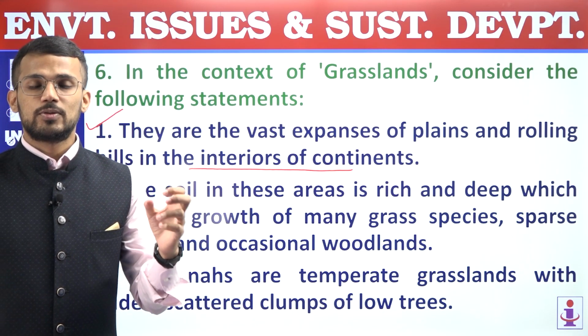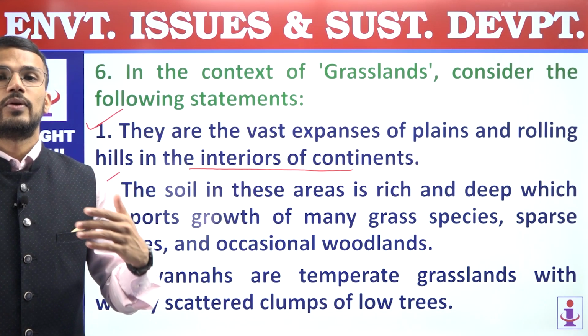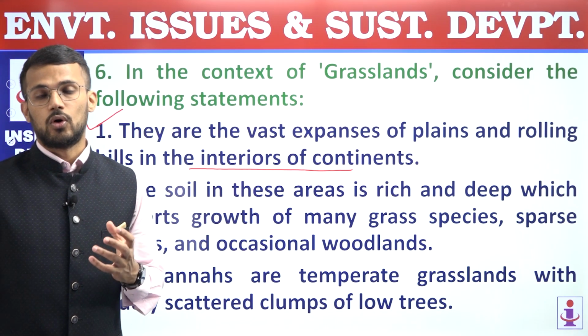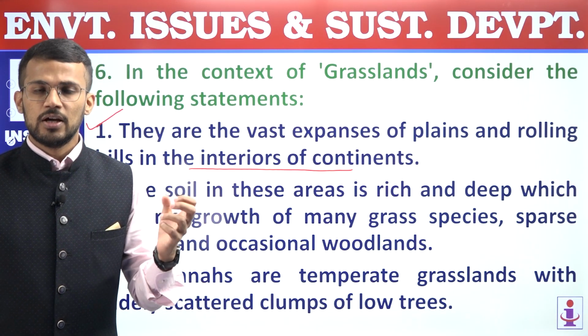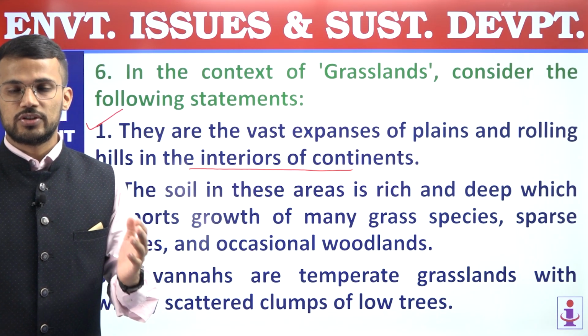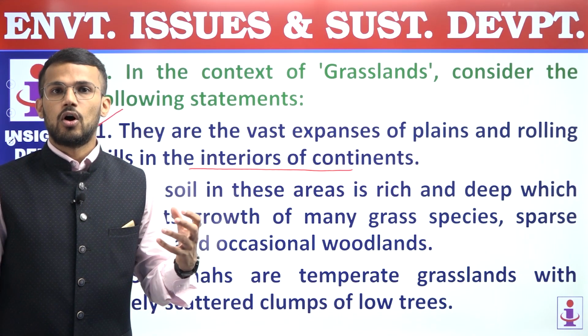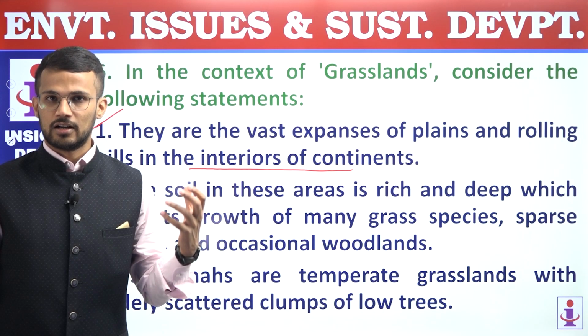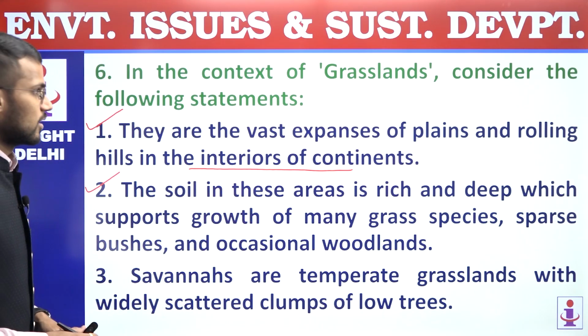This soil helps in the growth of nutritious grasses, and that's why these areas are famous for the dairy industry, because cattle in these areas have availability of nutritious grasses, leading to good production of dairy products like milk and other products, and thus the dairy industry is important in grassland locations.